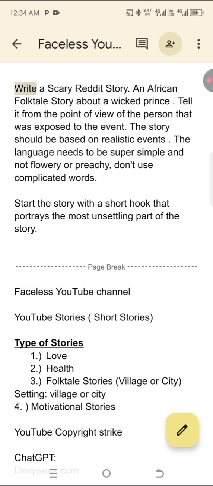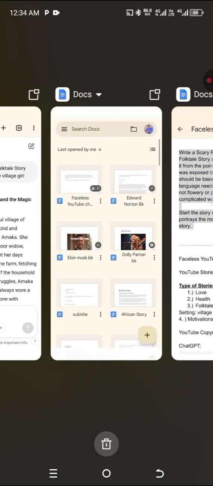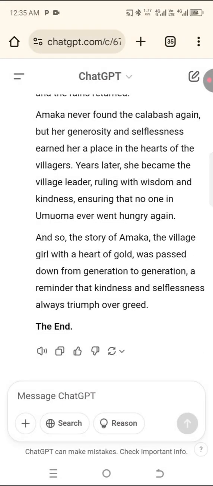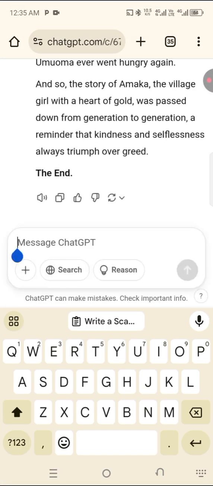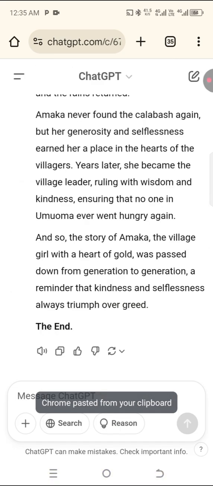So we need a prompt like this. Actually, we have a story like this you can work on, but let's try and use this prompt. Look at the prompt. Sorry, I want to copy this.